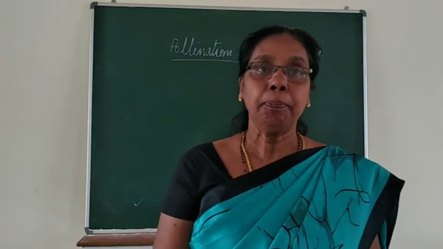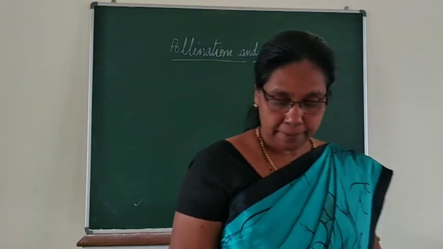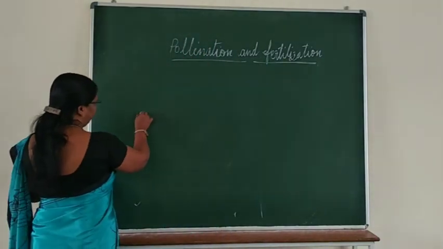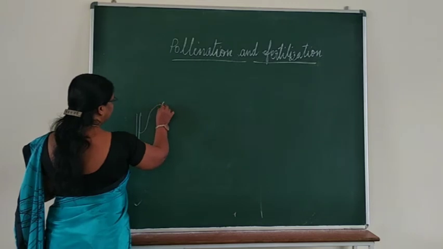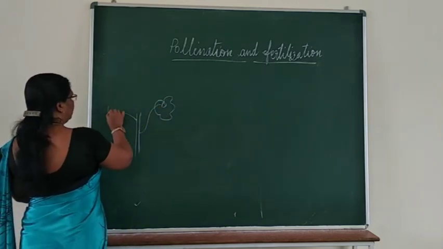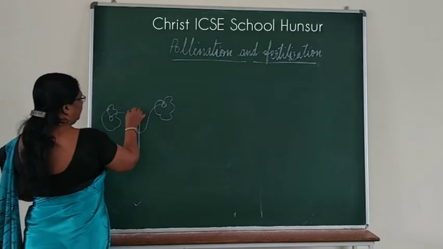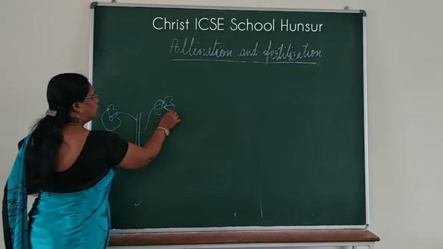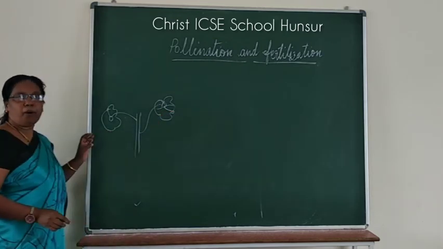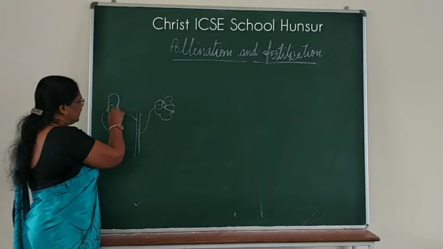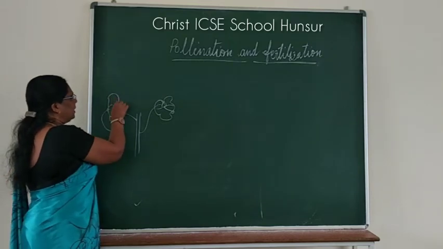In the first type, say for example this is a plant, and here you can see the flower. Here you can see all the parts. Here there is transfer of pollen grains from the anther to the stigma of the same flower.